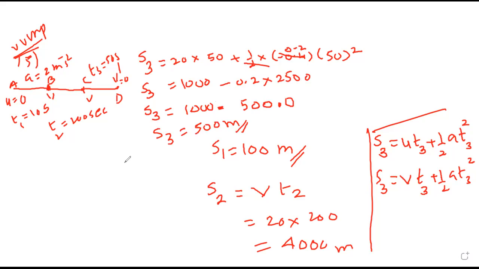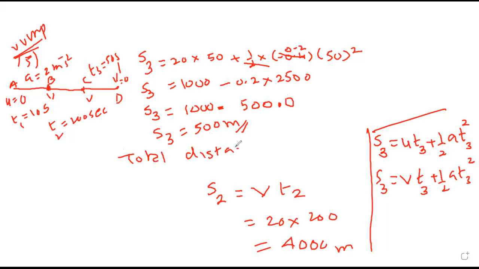Calculated S1, S2. S3 is accelerated motion, therefore ut plus half at square, but u is v, t is t3, and a we got minus 0.4. Then I substituted the values: 20 into 50 plus half into minus 0.4 into 50 square. That is 1000 minus 0.2 into 2500. 2500 into 2 is 5000, put decimal after one digit. So we got 500.